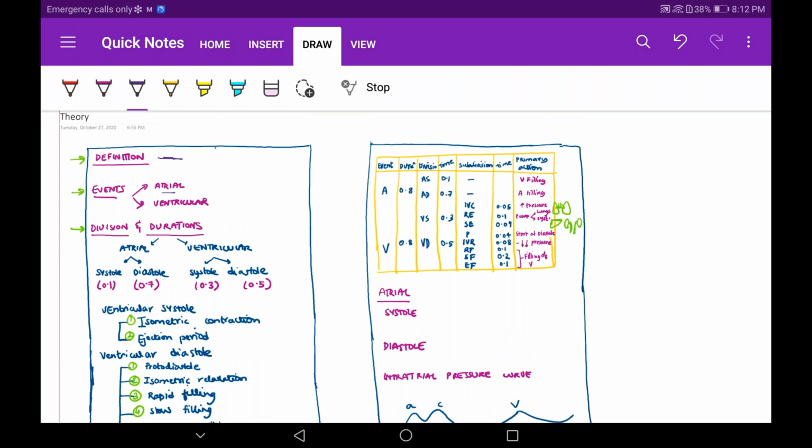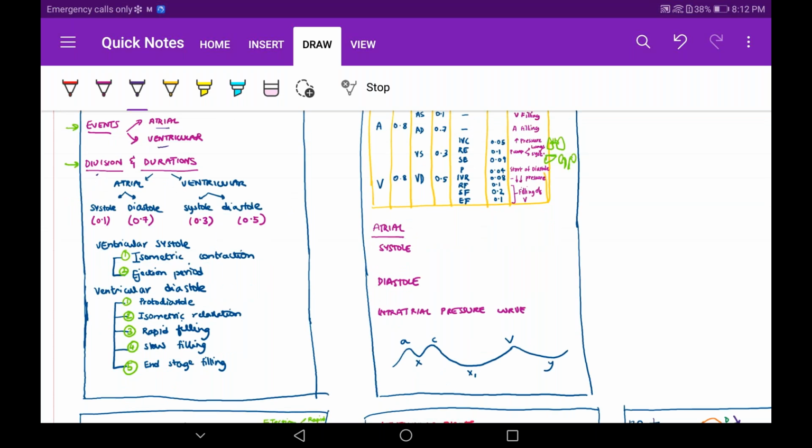You will write atrial events are there, ventricular events are there. Then again, what will you write? You will write a side heading: divisions and durations. In divisions, what will you write? Atrial events, ventricular events. In atrial and ventricular events, again you will divide into systole and diastole. Ventricular events again systole, diastole. Time in duration you have to write. You have to write 0.1, 0.7, 0.3, 0.5.